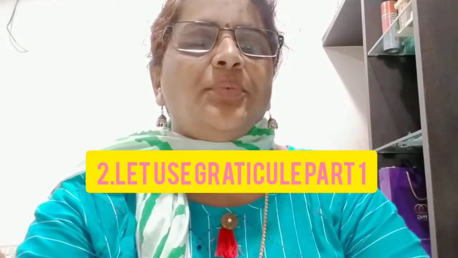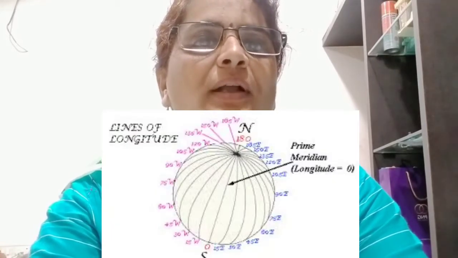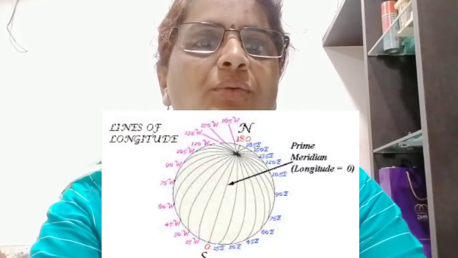Let's revise some points regarding meridians of longitude and parallels of latitude. So what is parallels of latitude? Parallels of latitude are imaginary horizontal lines on the globe. What is meridians of longitude? Imaginary vertical lines on the globe are called meridians of longitude.